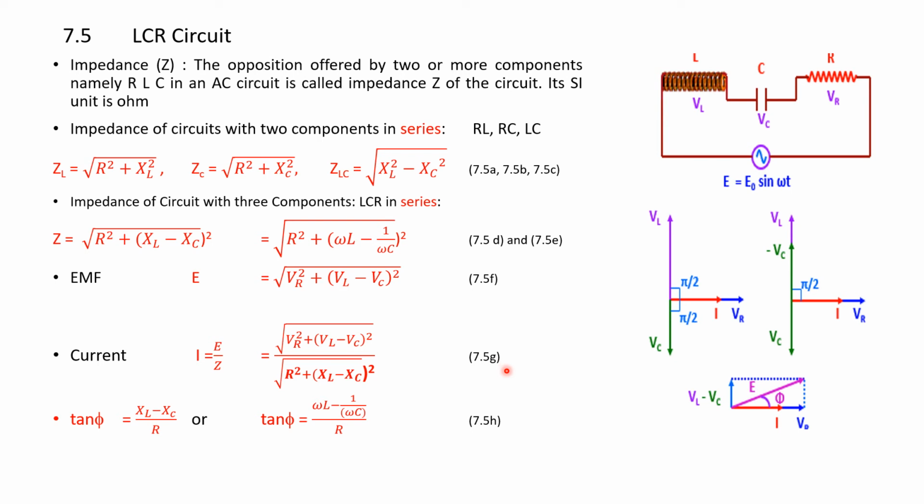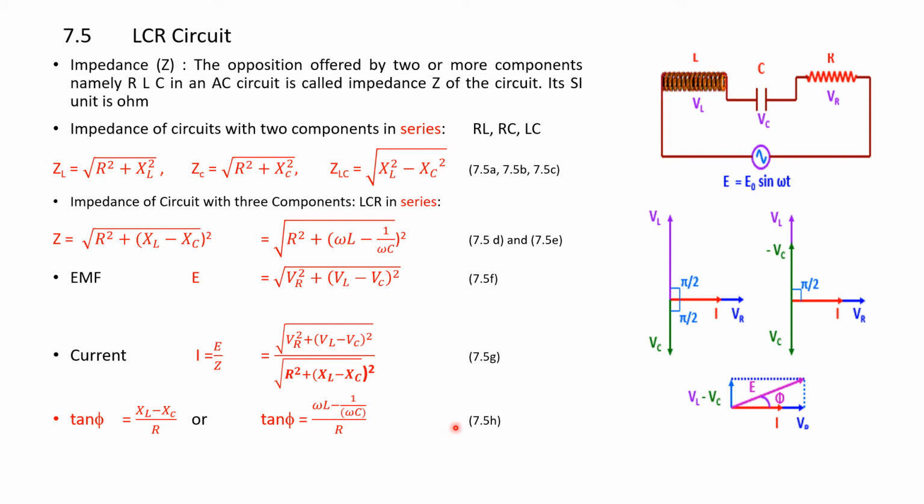Another important factor is tan phi. How to find out the phase difference? The phase difference of these three LCR elements connected in series is found by this equation. From this we can find tan phi is equal to opposite side by adjacent side. Therefore, the opposite side is XL minus XC divided by R. Or tan phi can also be written as (omega L minus 1 over omega C) divided by R. This is equation 7.5 H.